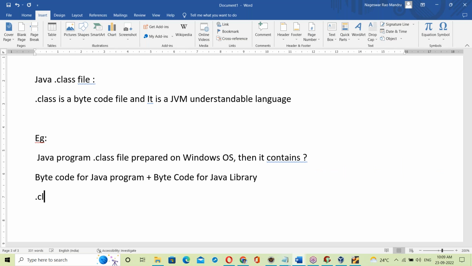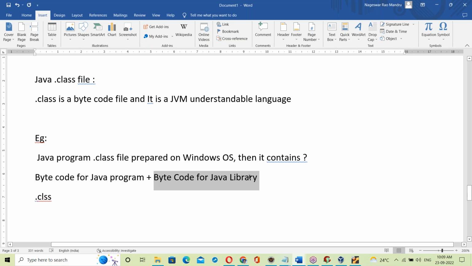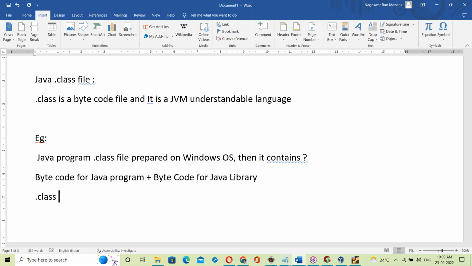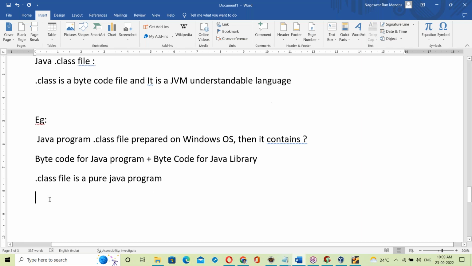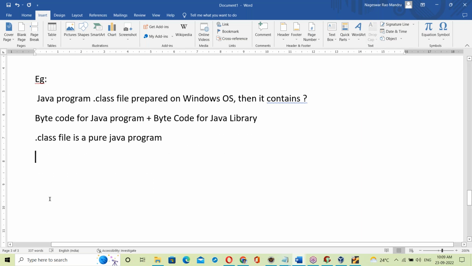So dot class file: byte code for our Java program, byte code for Java library, and the Java library is also in Java. That means a pure Java program. So a dot class file is a pure Java program.